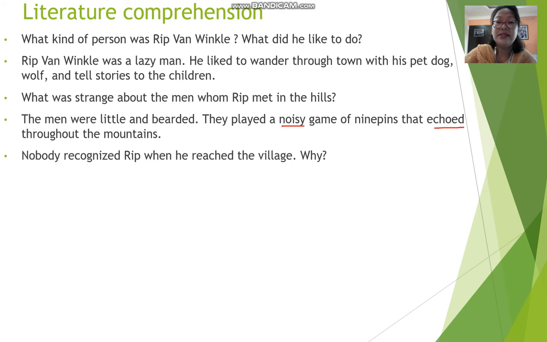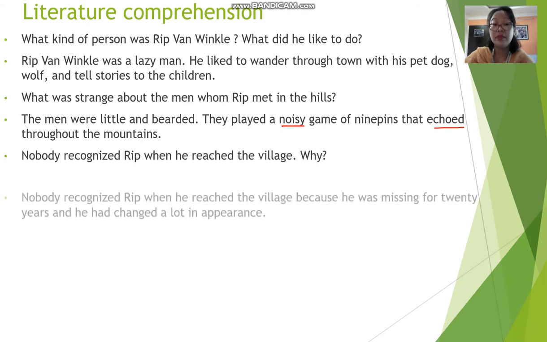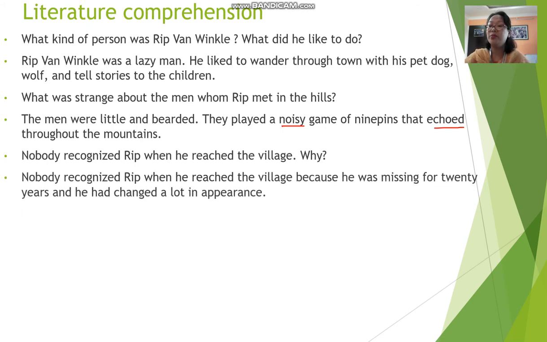Nobody recognized Rip when he reached the village. Why did people not recognize him? Nobody recognized Rip when he reached the village because he was missing for 20 years, and a lot had changed in his appearance. Now, if you don't meet somebody for 20 years, I'm sure you will also have difficulty in recognizing someone, right?